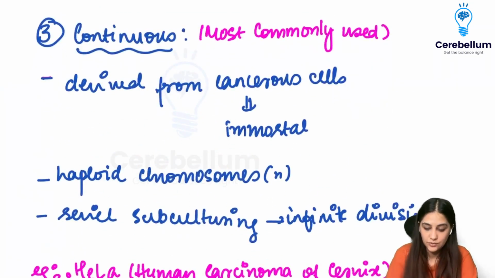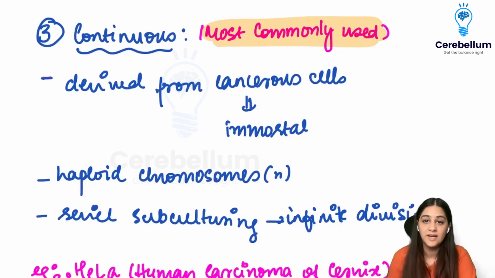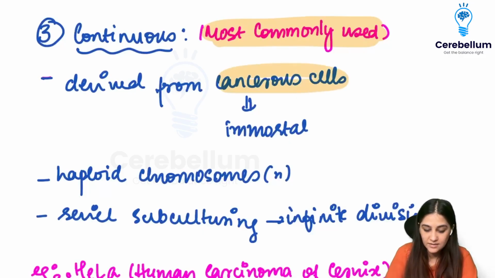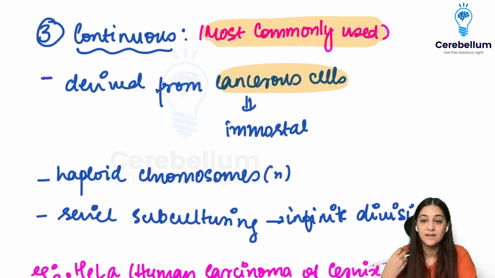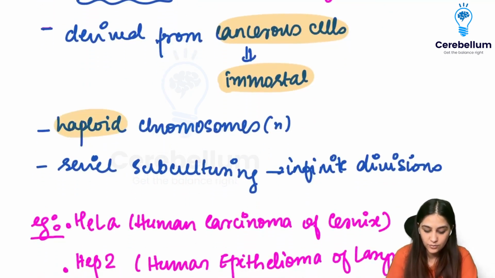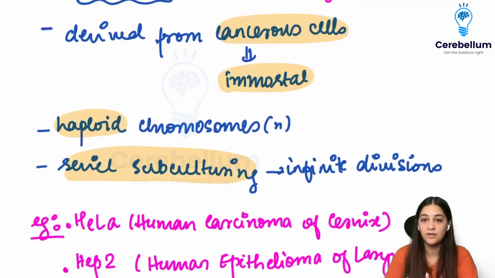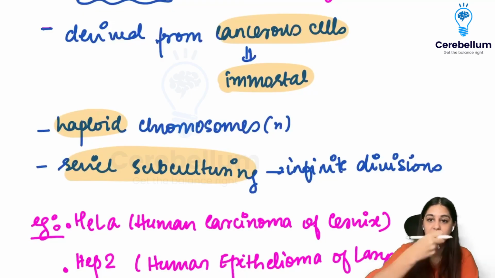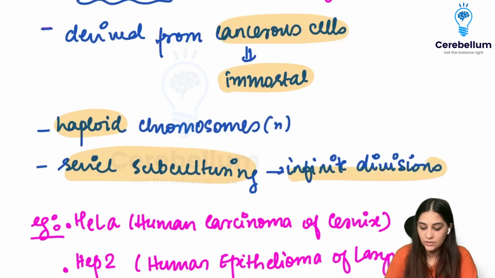Then we have the continuous, which is most commonly used now because we want the cells to continuously divide so that we can have more virus isolation. They're derived from cancerous cells because, as we know, cancerous cells have the ability to divide infinitely and they are immortal. So we have used those cells. They have a haploid chromosome and we do serial subculturing. That means in one pot, if we are trying to grow the continuous cell lines, we just take the cells from there, put them into another pot, and that starts becoming infinite, leading to the infinite divisions of the continuous cell line.